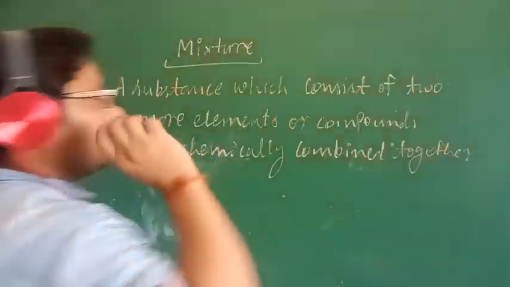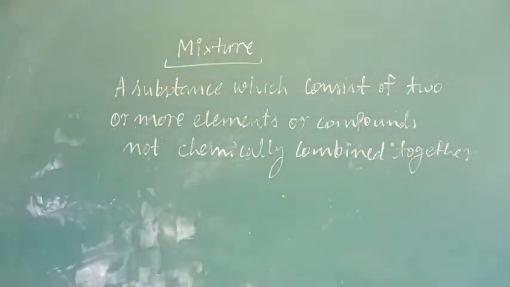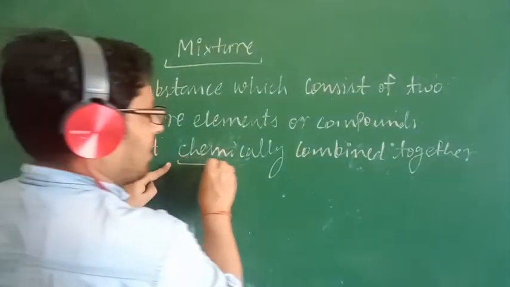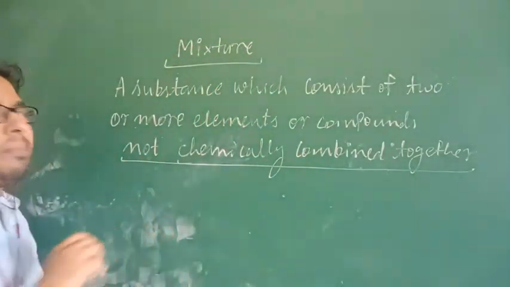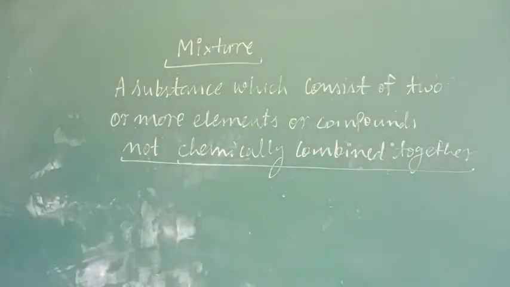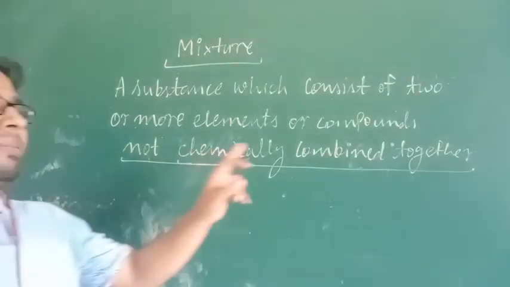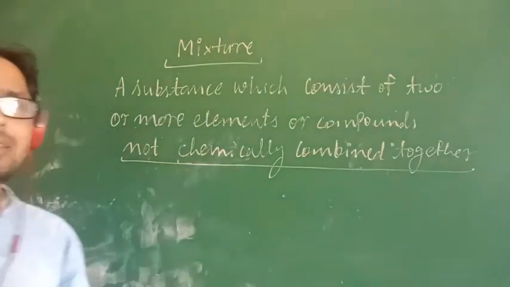This is a mixture. In a compound, what will be there? They are chemically combined together. Whereas in a mixture, not chemically combined together. This is the difference between a mixture and a compound. Very simple.